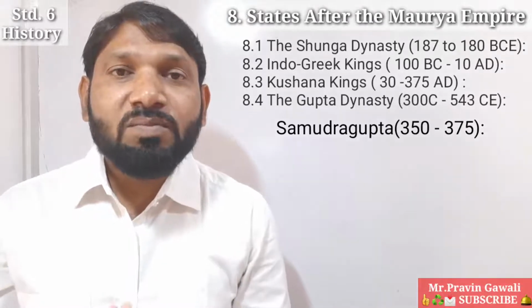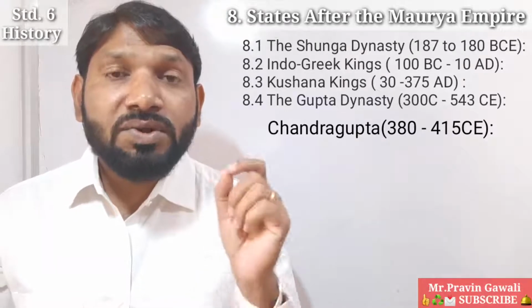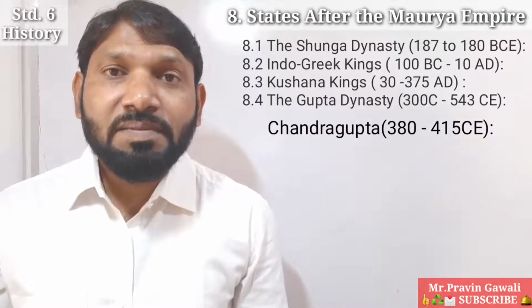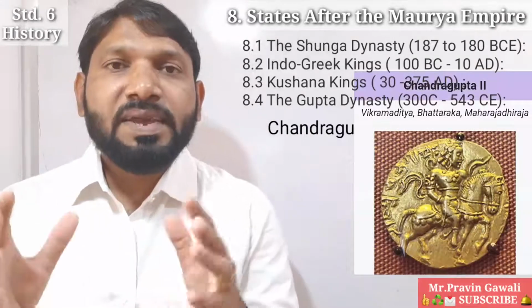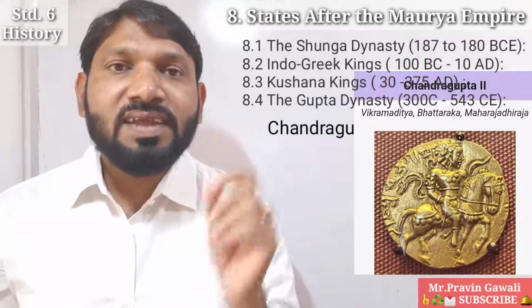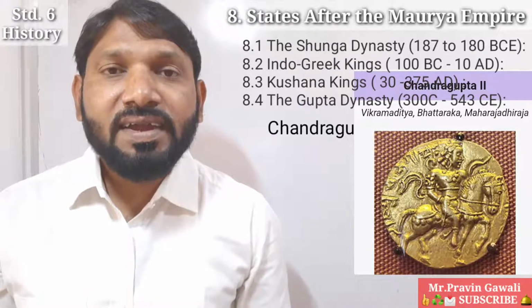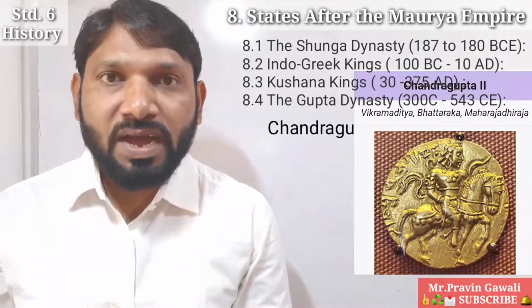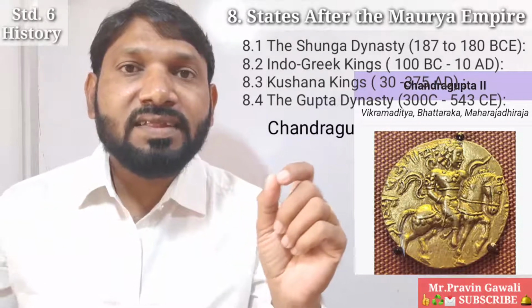Now, students, we will move forward and we will learn more about one of the notable kings or emperors of the Gupta dynasty, that is Chandragupta II. The period of Chandragupta II was 380 to 415 CE, and Chandragupta II was son of Samudragupta, and after Samudragupta he ascended the throne.